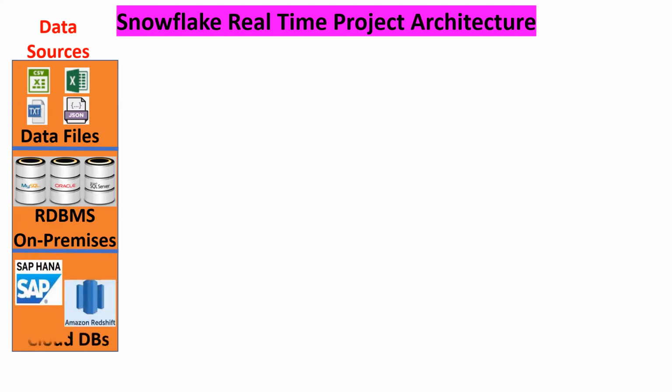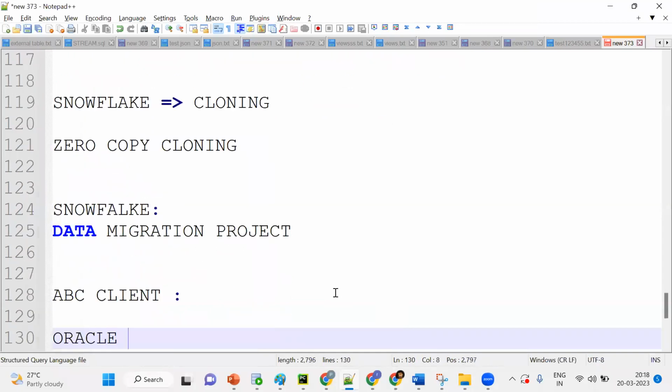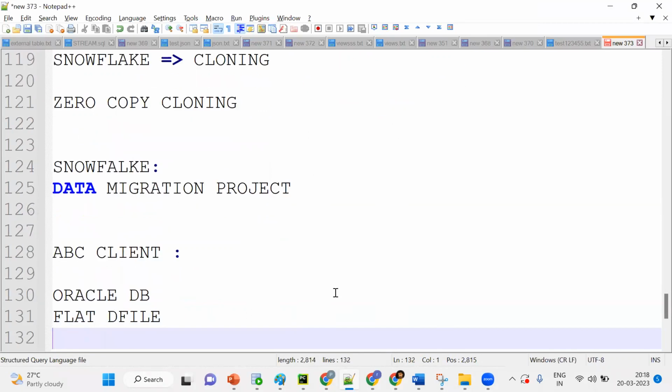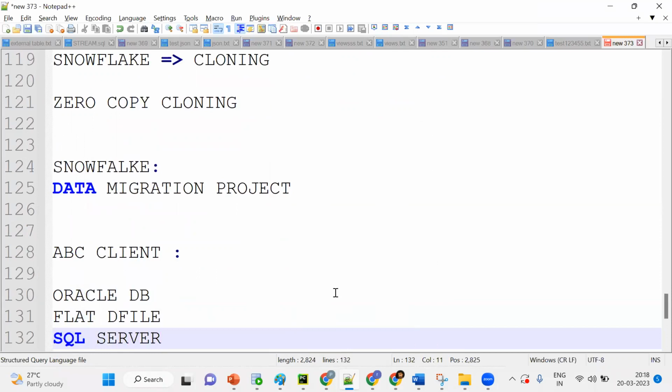So what I'm writing is, data can be anywhere. It can be in the form of files, in an on-premise database or a cloud database. Any database, anywhere. Our target is to bring all this data together. Suppose KBC is my client. He has the data in an Oracle database, some part in flat files, and some part in SQL Server. Now tell me, see what happens. The data is separate.